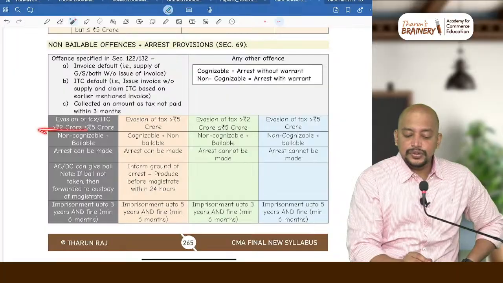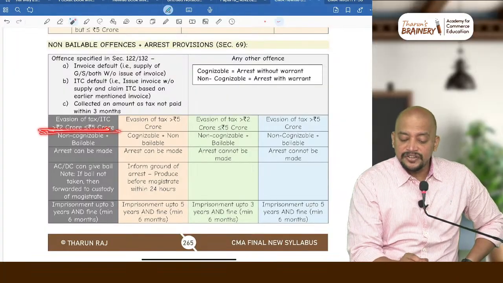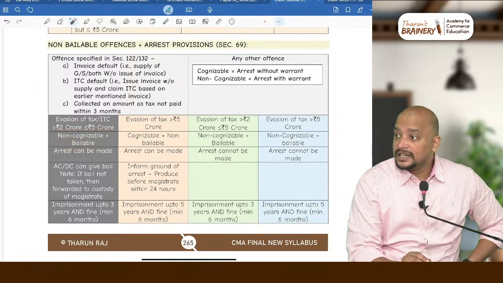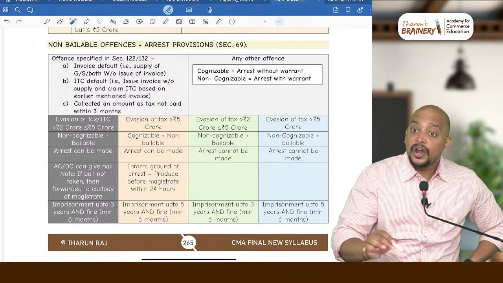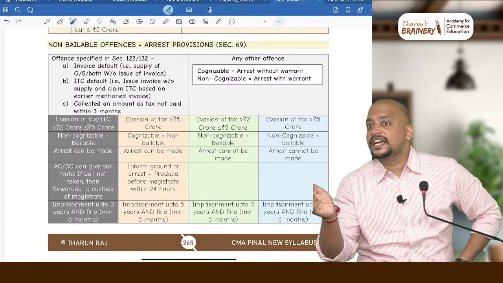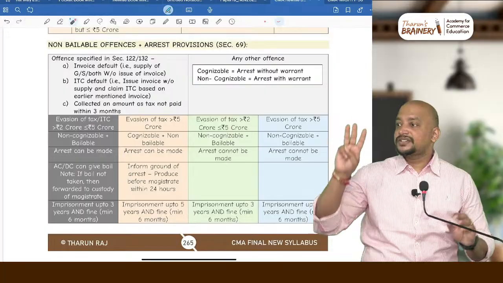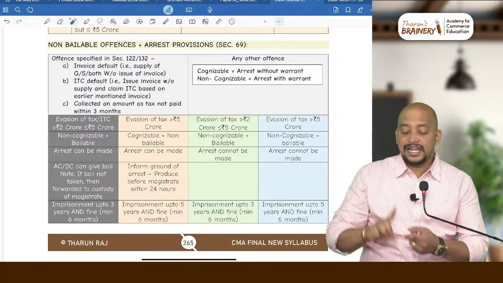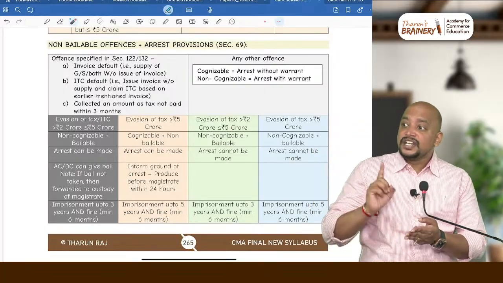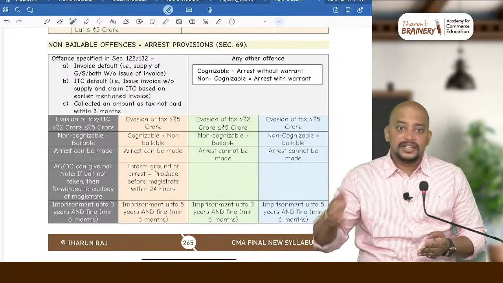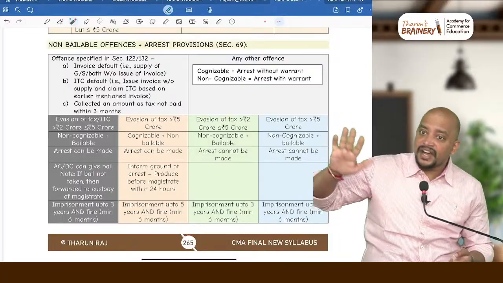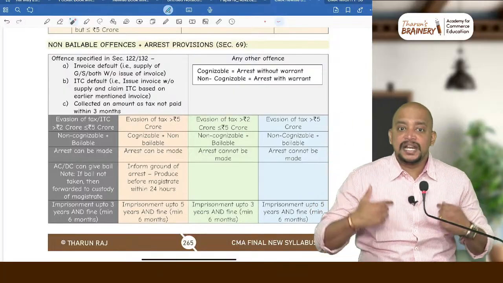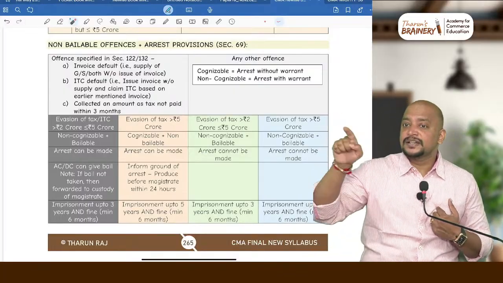If it exceeds 2 crore but does not exceed 5 crore, it is non-cognizable and bailable, meaning we will get a bail. Suppose it exceeds 5 crores, it is cognizable and non-bailable, meaning we will not get the bail. You understood? Yes, the first 3 offences lead to arrest. What are they? IIC. If it exceeds 2 crore, definitely arrest will be there. If it exceeds 2 but does not exceed 5, then we will get a bail. So it is non-cognizable and bailable.